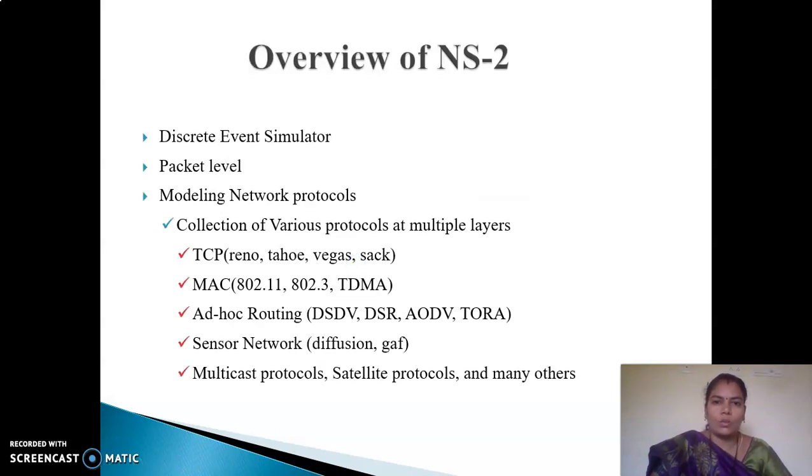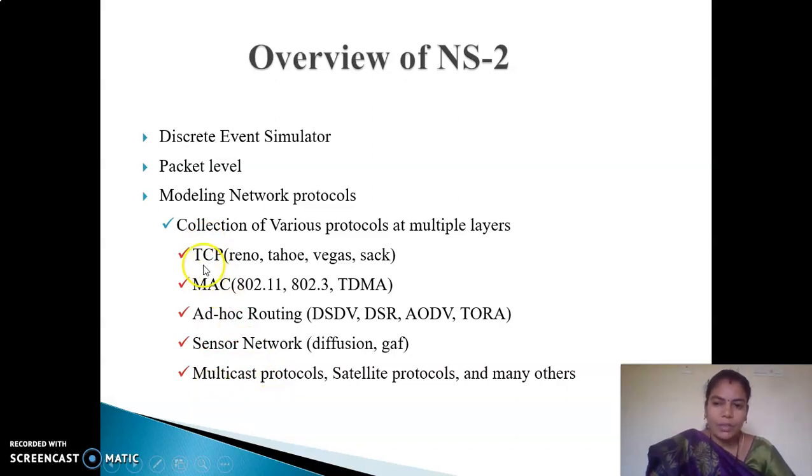Overview of NS2. NS2, as we all know, is a network simulator tool. It is a discrete event simulator, purely based on packet level simulations. The modeling of this network simulator tool is based on network protocols, a collection of various protocols, and it follows various layers. As we all know, OSI is the Open Systems Interconnection model, and it has 7 layers, starting from the physical layer till the application layer. So here are the protocols implemented in